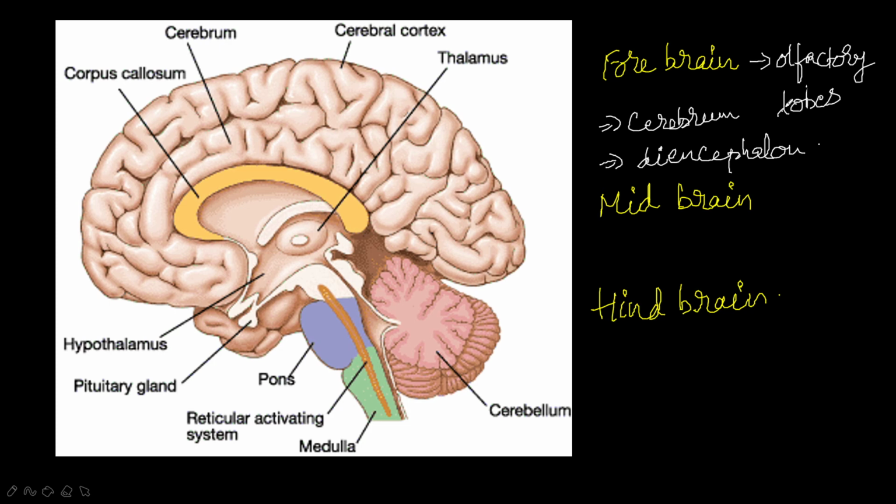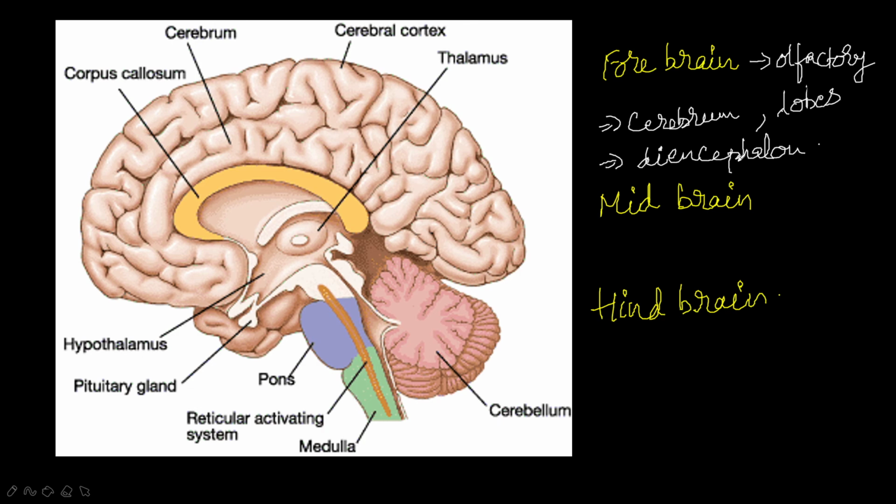Next one is cerebrum. The cerebrum governs the mental abilities like thinking, reasoning, learning, memorizing and intelligence. It controls the will, emotions and speech, and also enables us to see and observe the things around us. It is the largest, highly developed, most prominent part of the brain, which is divided into two cerebral hemispheres, right hemisphere and left hemisphere.